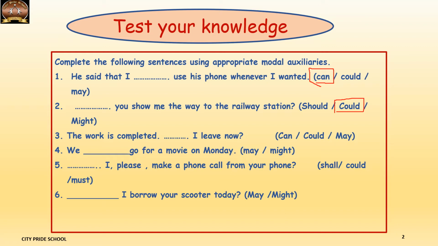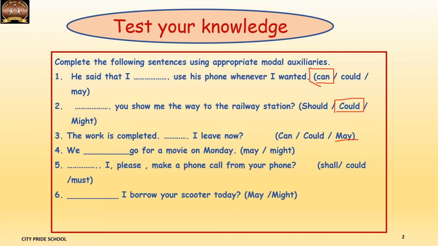The third one is the work is completed. Dash I leave now. Now you take leave from people whom you don't know. You are in a formal relationship, you talk like this. So the correct modal to seek permission formally is may. So the correct choice is may I leave now.